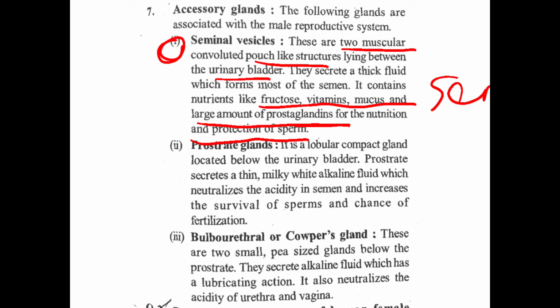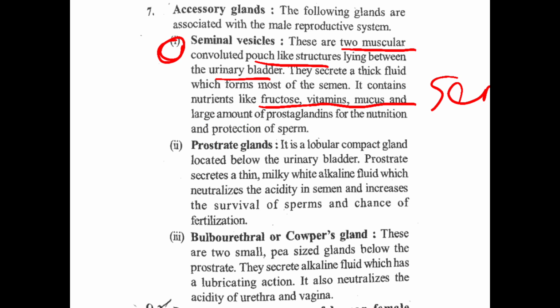So the seminal vesicle contains so many nutrients that are fructose, vitamins, mucus and a large amount of prostaglandins for the nutrition and protection of sperm. So if there is a question why the seminal vesicle contains so many nutrients, it is because those nutrients are present to protect the sperm, and the seminal fluid forms most part of the semen.